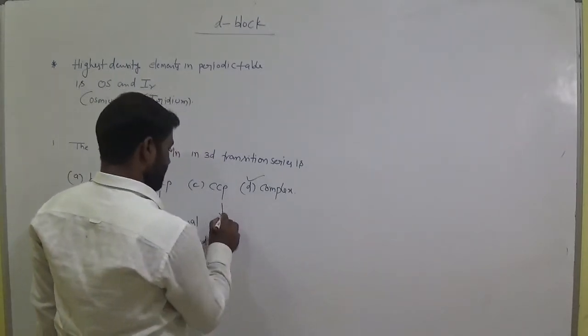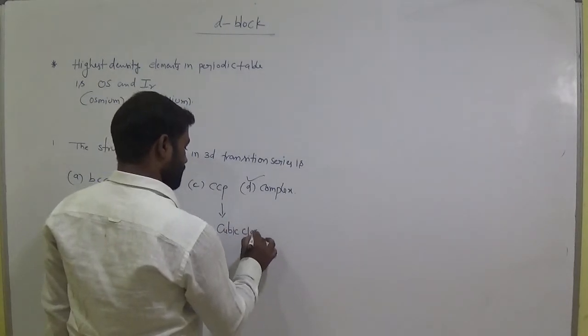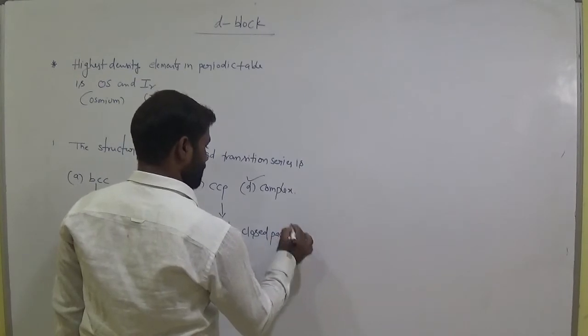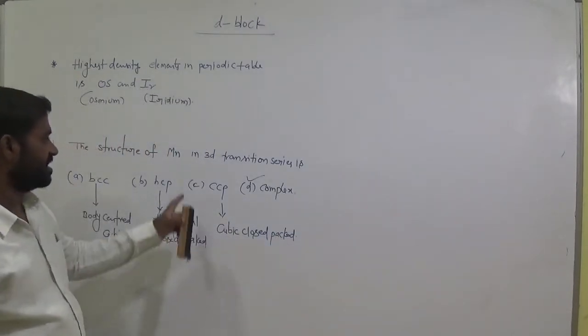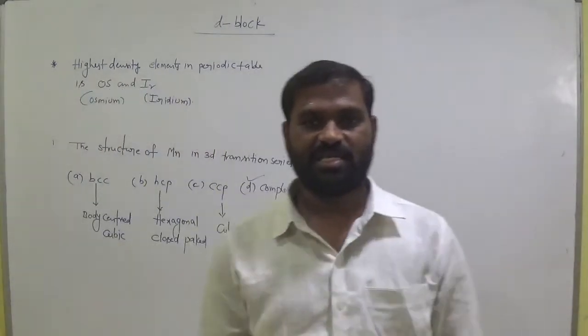And CCP means cubic close pack. Okay, these are the structures. Here manganese has a complex structure. It has a difficult structure. Keep it in our mind.